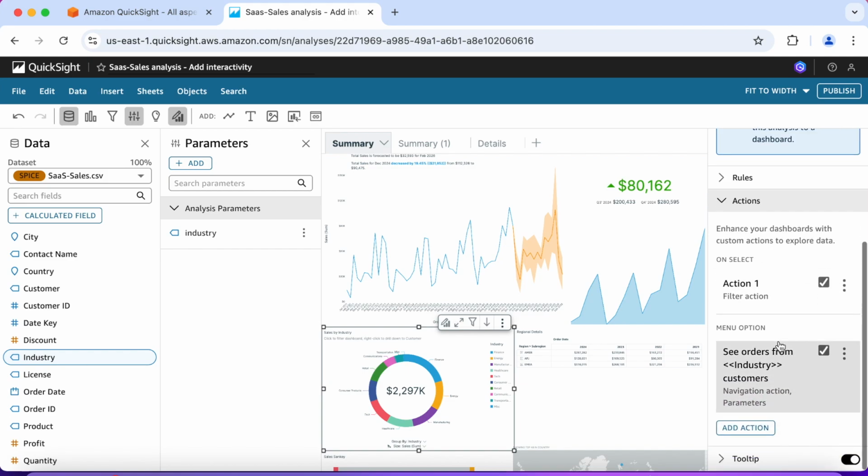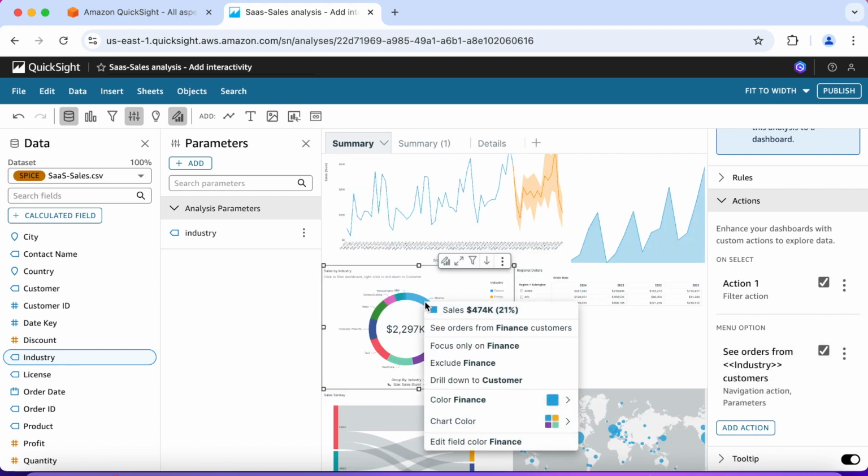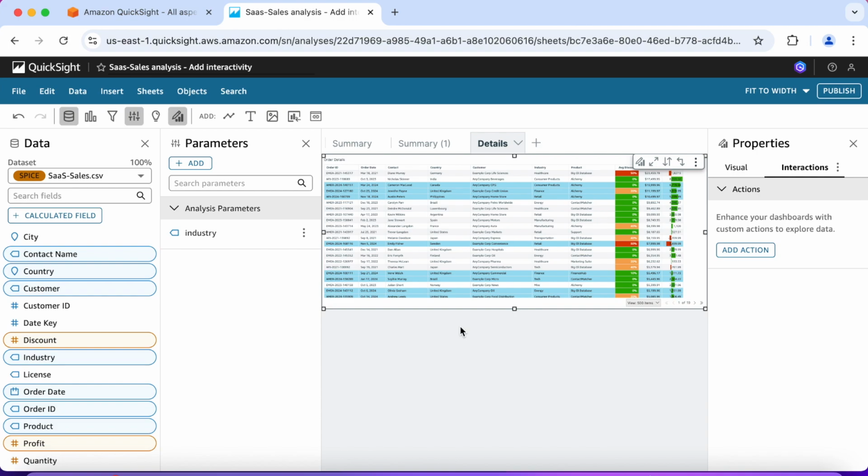Okay, so you can see the "see orders from, industry brackets, customer." So if we click on finance, now here we're supposed to, well, we're clicking on the "see orders from," and it automatically brings it up in the table. So that's what we want.